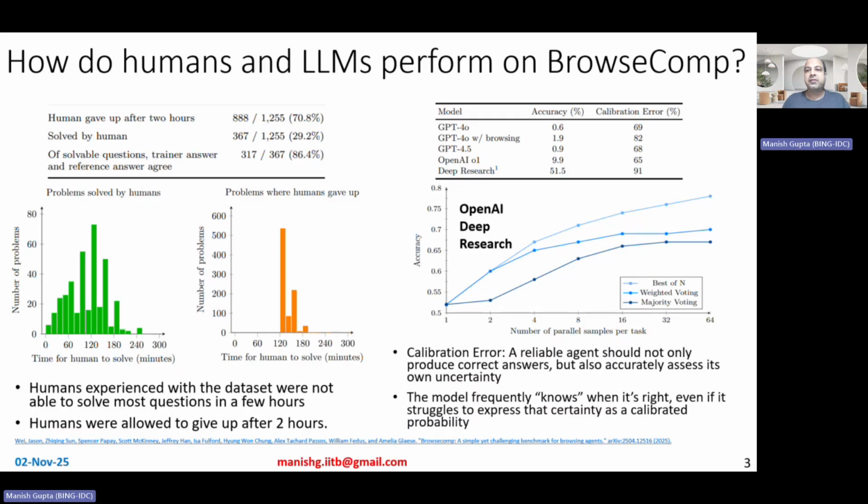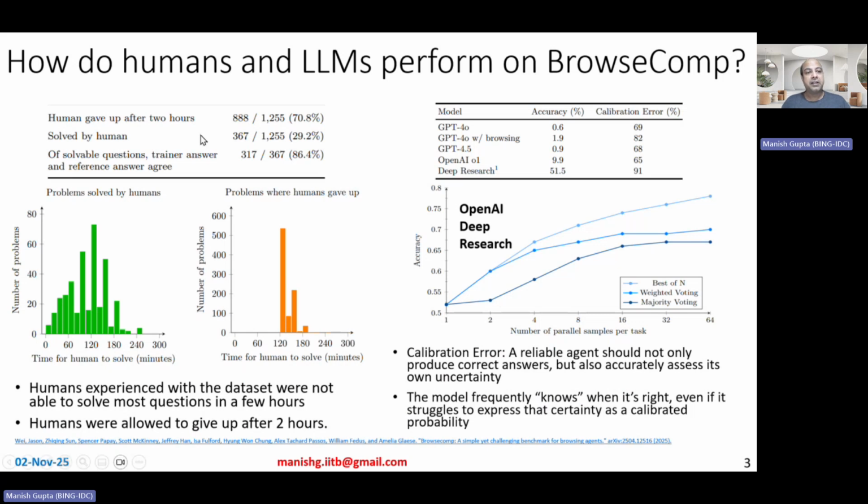So how do humans and LLMs perform on this benchmark? These questions were then solved by the same people who wrote those questions, but obviously not the exact question. So these were the same trainers who wrote those questions, and they tried to solve other questions written by other trainers, right? Humans were allowed to give up solving the question after 2 hours. Okay, so that's basically how complicated this data set is.